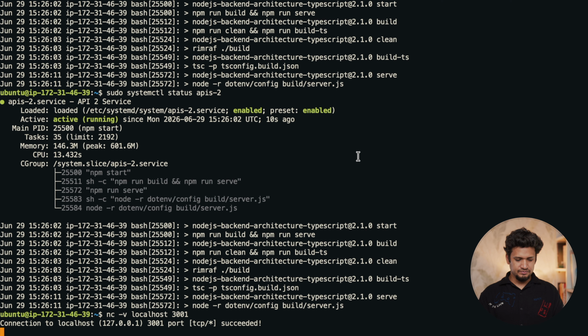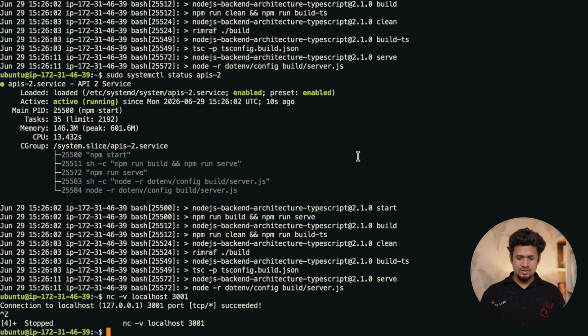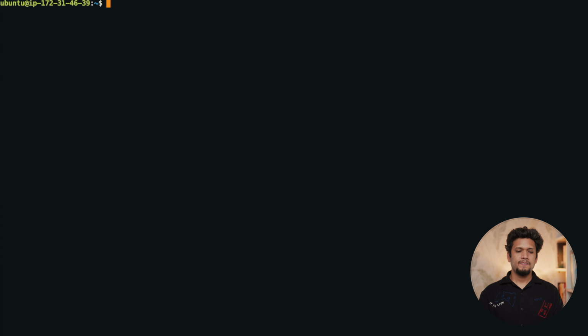Now I can expose both of these services through Nginx to the outside world. For that, we'll have to configure sites in Nginx. Let me show you. Let me clear this up. In Nginx, in order to make the requests that come to Nginx at port 80 or 443 fall on one of these ports, you have to create sites.